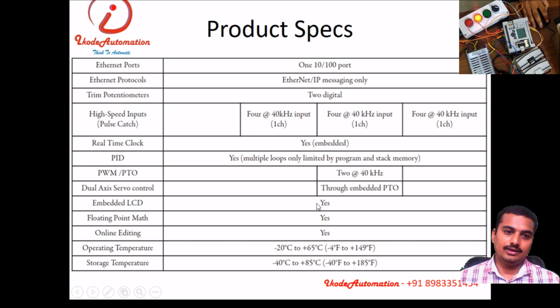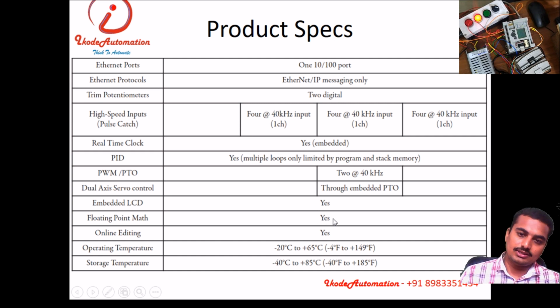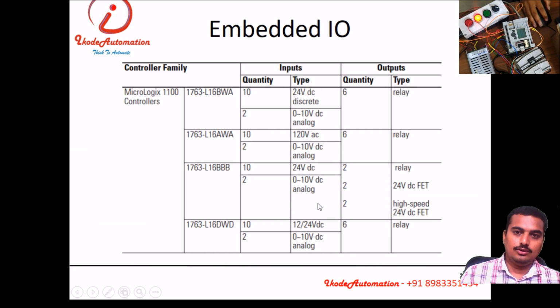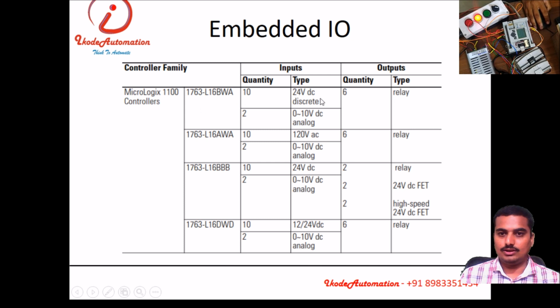It has an LCD screen, floating point math, that is we can have mathematics instructions that support floating point, like 0 point something, 1 point something like this. Online editing is possible, and it has embedded input output. The specification is mentioned over here.